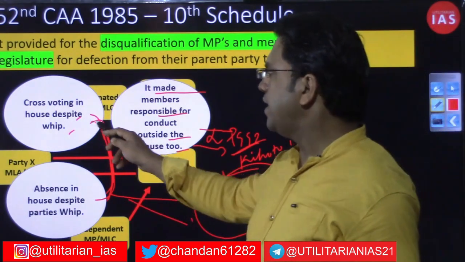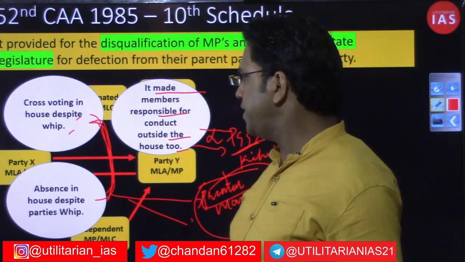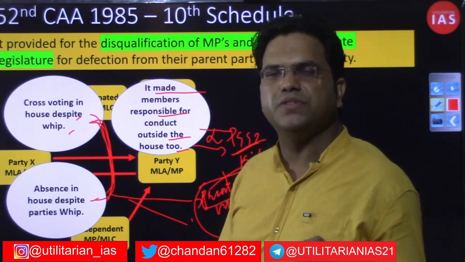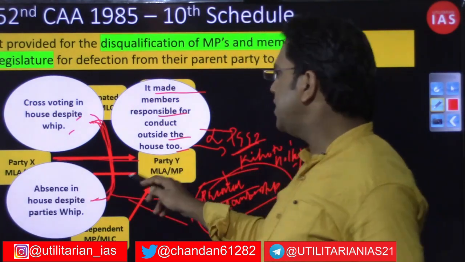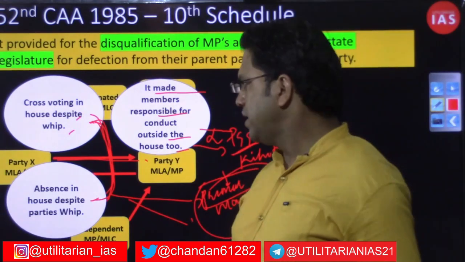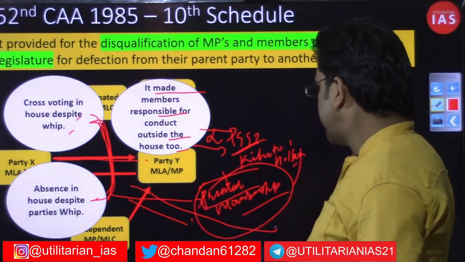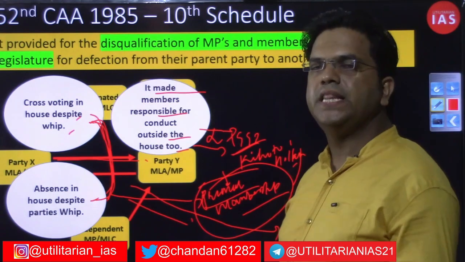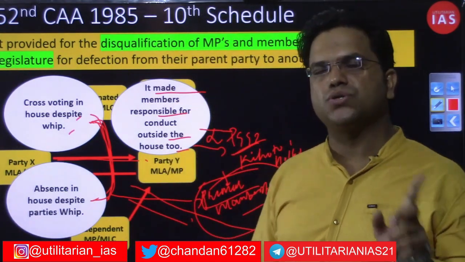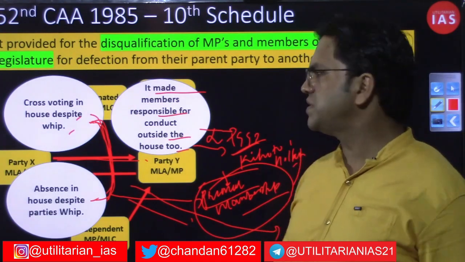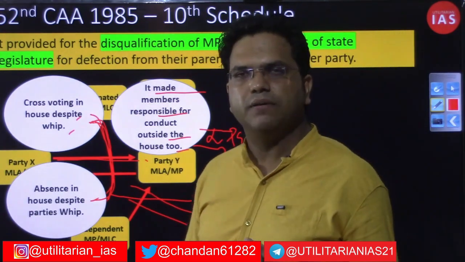If they are voting contrary to the party's opinion, or abstaining from the house contrary to the party opinion, or choosing to join another party, or if they have resigned from your party, in that case as well the party is eligible to bring it to the notice of the presiding officer, and the presiding officer will disqualify that member.